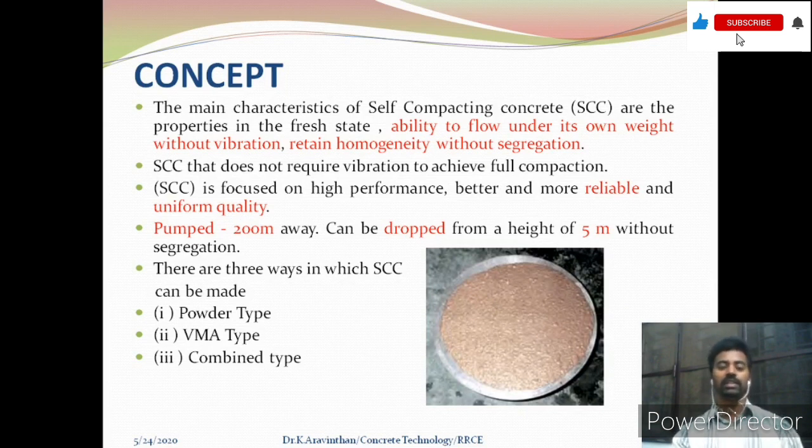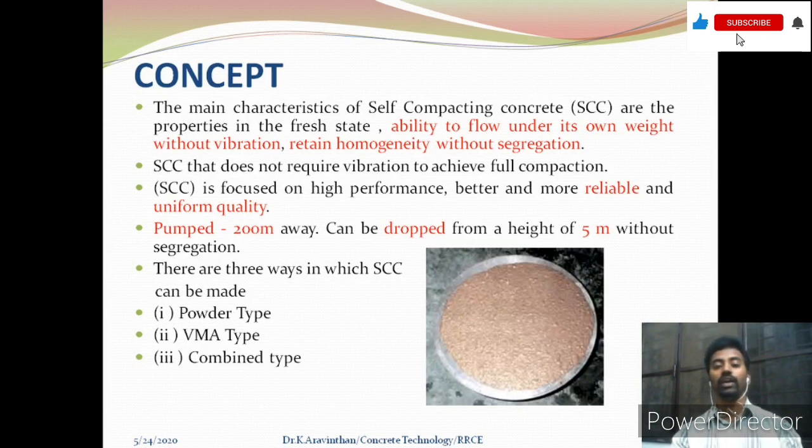The next thing is it will be able to pump even 200 meter away from the location. If we are mixing a concrete, pumpability is an important quality in order to meet the ready mix concrete requirement. And a second one is it can be dropped from a height of 5 meter without segregation.